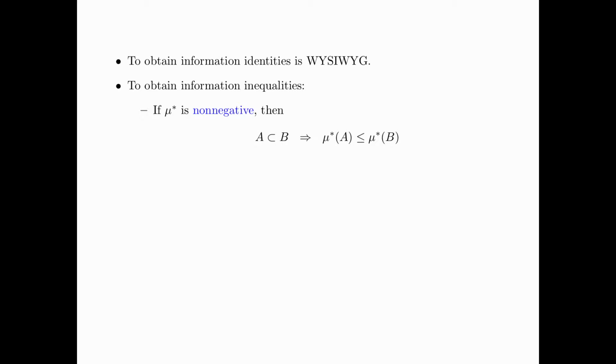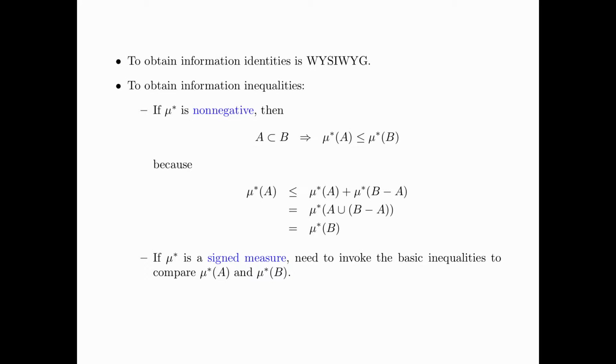then if a set A is a subset of a set B, then mu star A is less than or equal to mu star B. This is because mu star A is less than or equal to mu star A plus mu star B minus A, because mu star is non-negative. Now A and B minus A are disjoint, and so by set additivity, this is equal to mu star A union B minus A, which is mu star B. Therefore, we have shown that if A is a subset of B, then mu star A is less than or equal to mu star B.